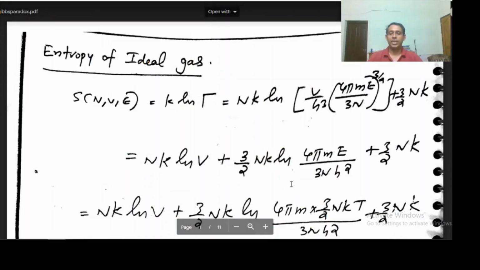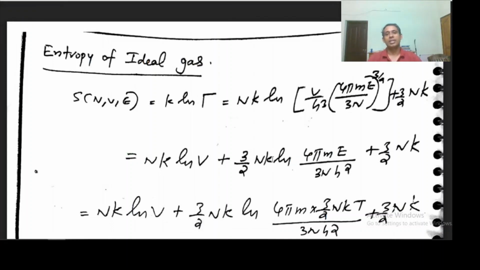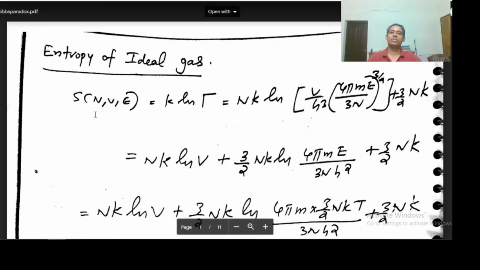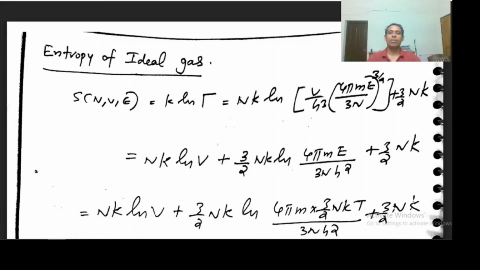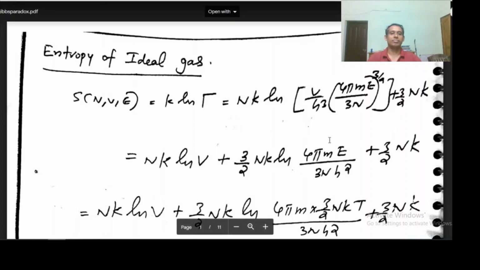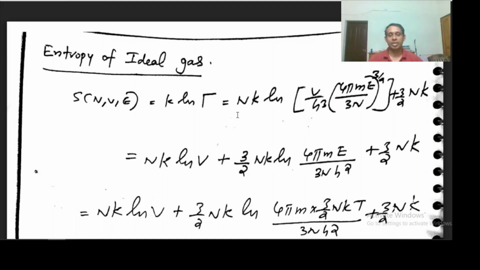Hello everyone. Today we are discussing the entropy of ideal gas. We have already derived several thermodynamic properties of the ideal gas. There we had seen an expression for entropy: S(N, V) = k log Γ, which is given by Nk log[V/h^3 (4π m E/3N)^(3/2)] + 3/2 Nk. And it is from this equation that we derived other thermodynamic properties of the ideal gas.